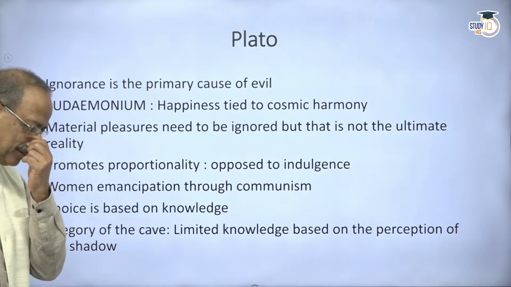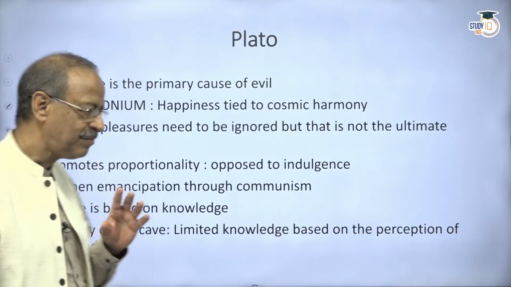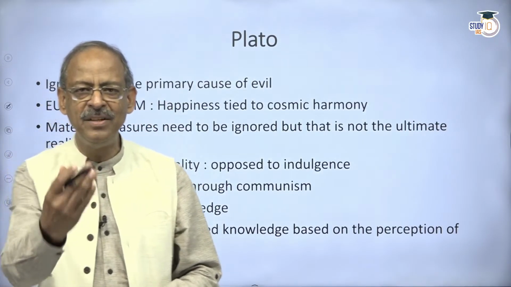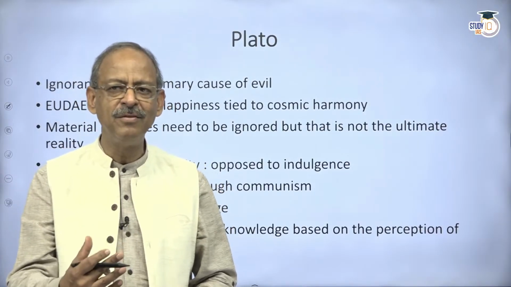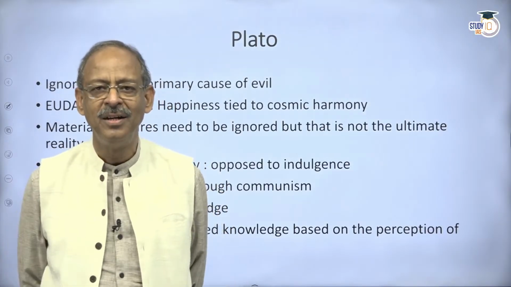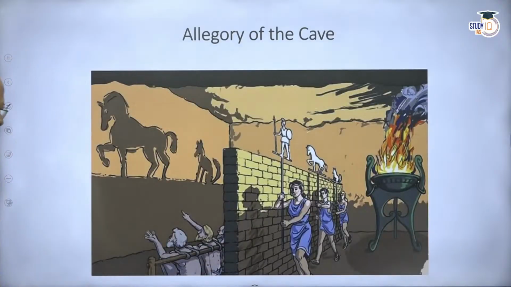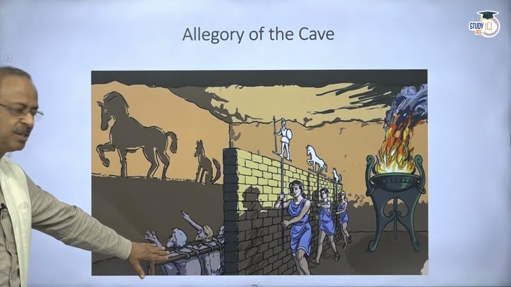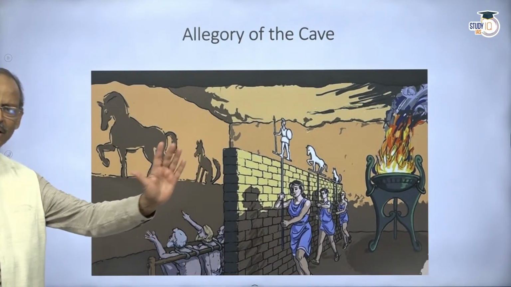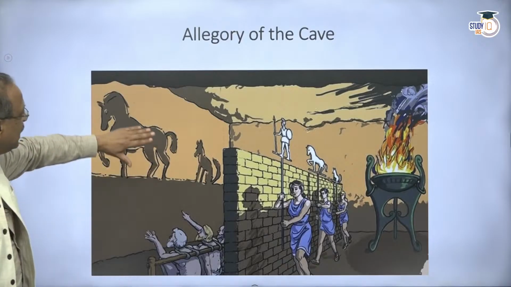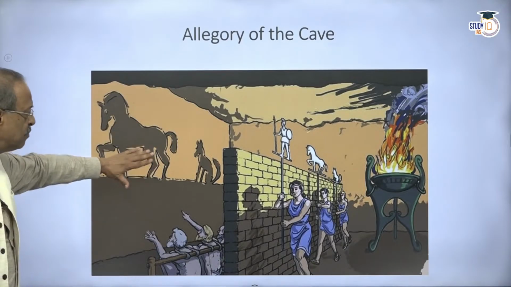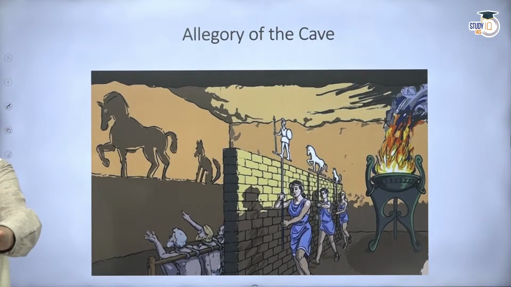It's very important. He says that as human beings do not have a full vision of what's going on, their knowledge is very limited. How does he explain that? Here, he explains it through an image: people who are bound by ropes. They do not actually know what is happening outside. They are looking at the images inside. So the images may not be the true reflection of reality.